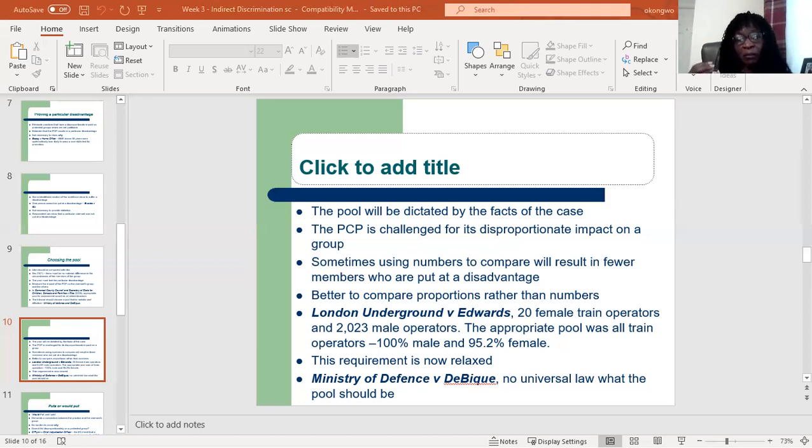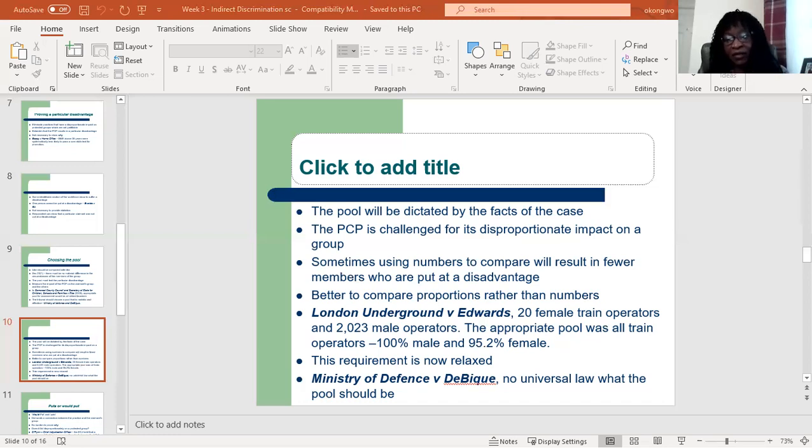If they had used numbers, you would see that it would have been just her, one single person, out of about 2,043 train operators that would not have complied. So 2,042 operators would have complied against just one person. But if we use proportions, you see that the comparison will now be between 100% male operators as against 95% female operators.